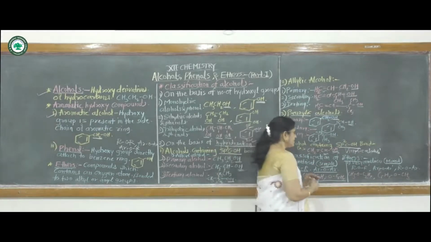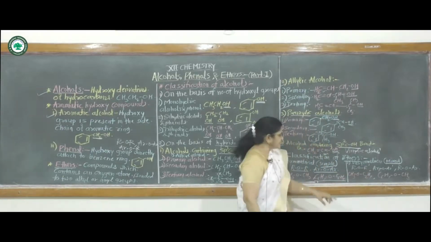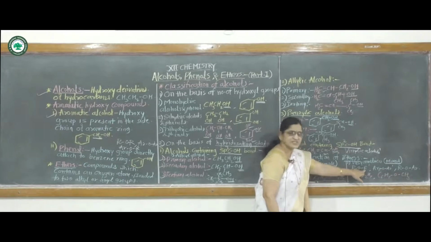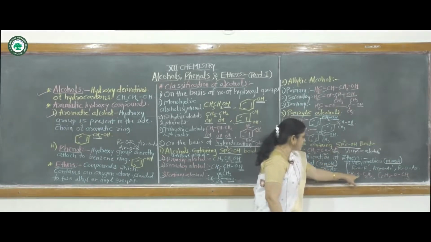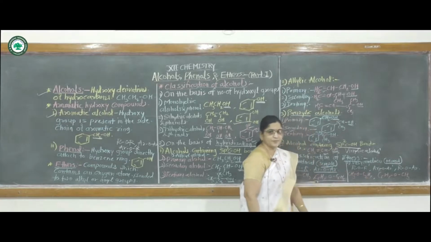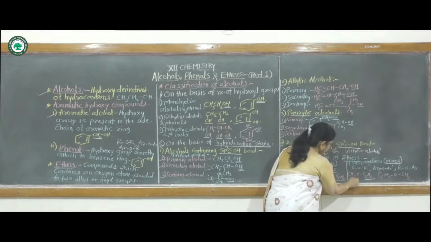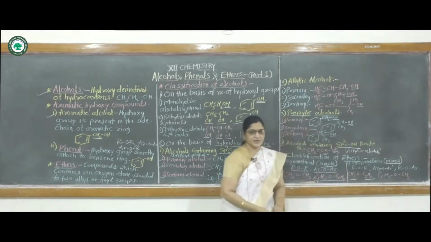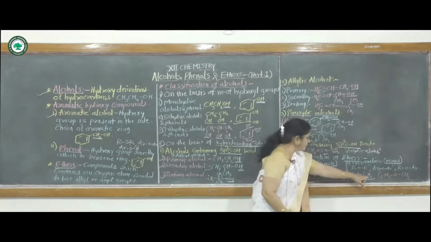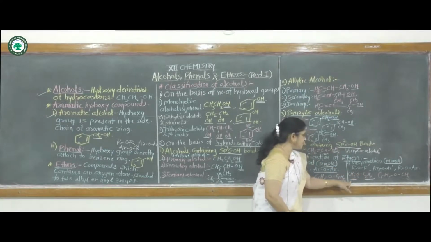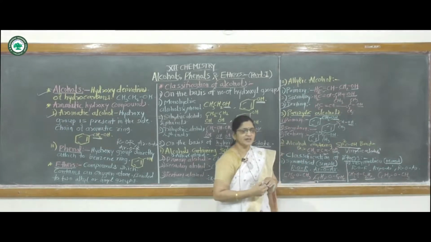Unsymmetrical ethers have different alkyl groups attached to the oxygen atom. First example, CH3OC2H5. On this oxygen, the two alkyl groups attached are different. One is a methyl group and the second is an ethyl group. The two alkyl groups are different, hence this ether is called an unsymmetrical ether.